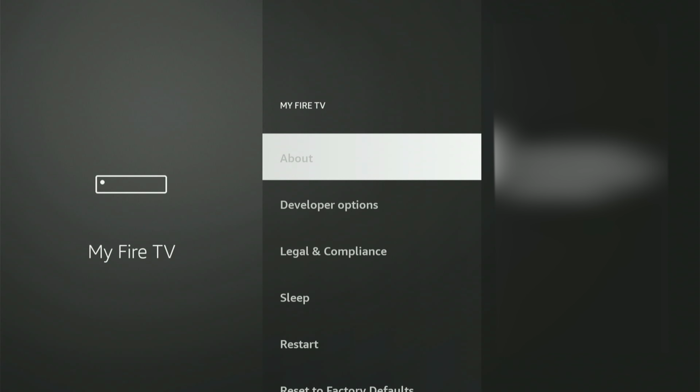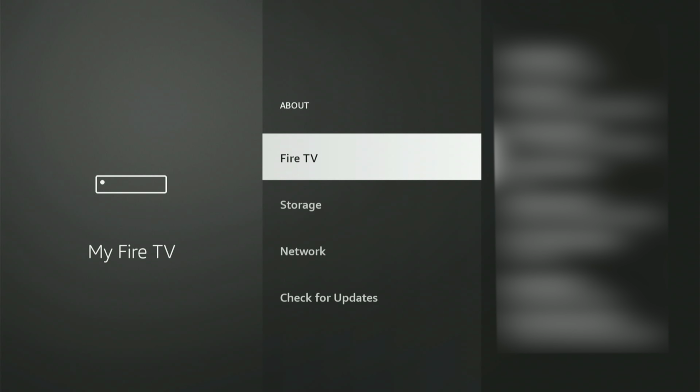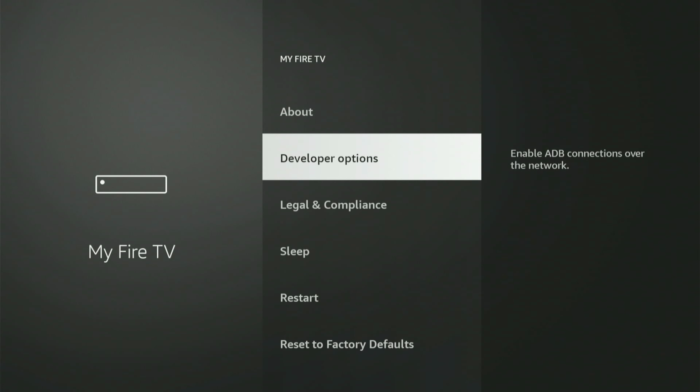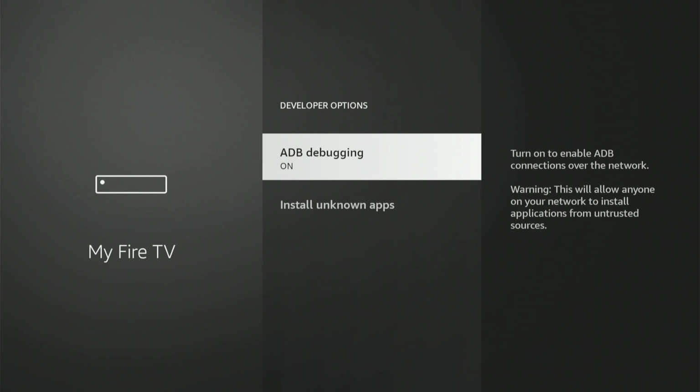My screen could be slightly different since I already have developer options. If you don't see it, no problem. I'll demonstrate exactly how to enable it. Simply go up and select About. Then, with your Fire Stick or Fire TV device selected, press the center button on your remote 9 times. Following this, a message appears saying, "You are now a developer." When you see that, hit the back button, and developer options will now appear on this menu.